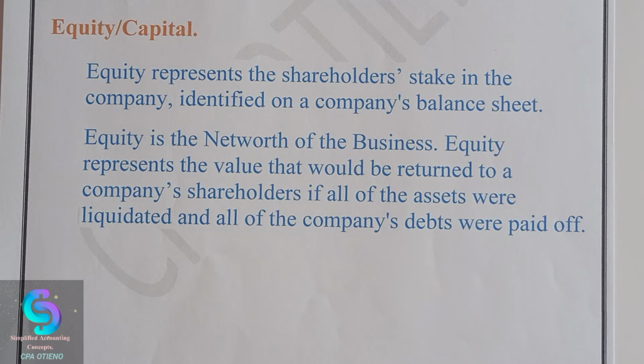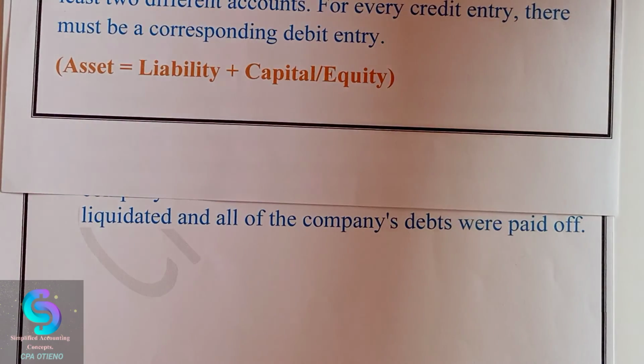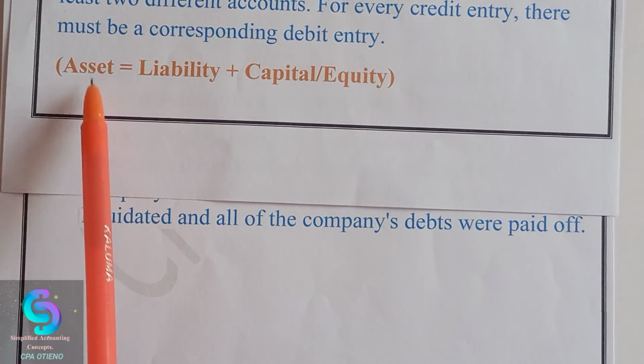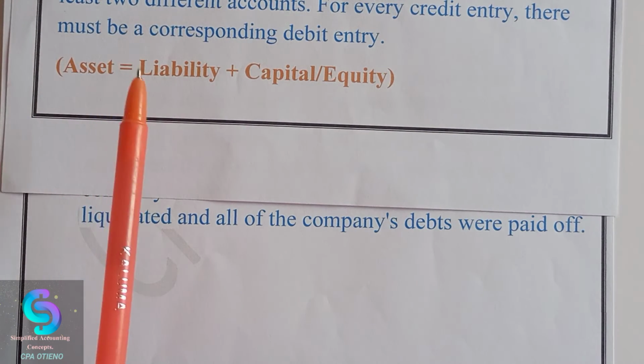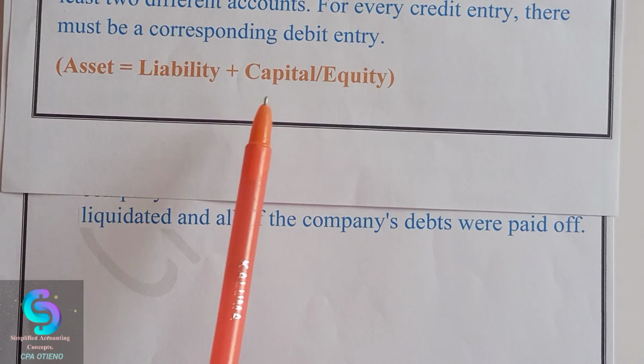If you look at the equation that we presented up there, we had assets equal to liability plus capital. It means that if we are selling all the assets, we are trying to get cash so that we can settle the liabilities and the capital.